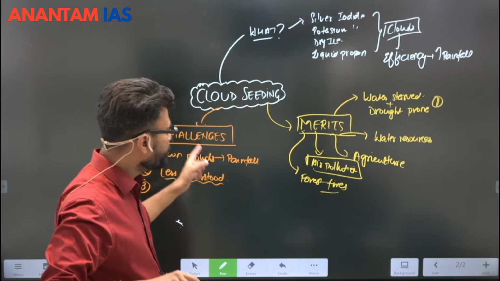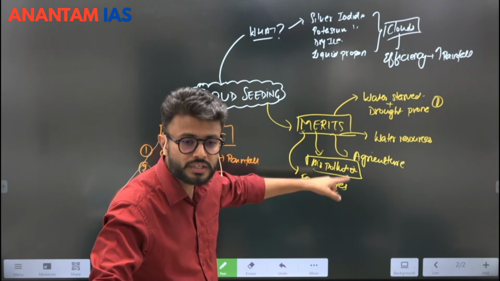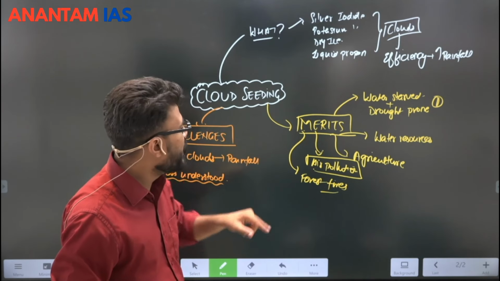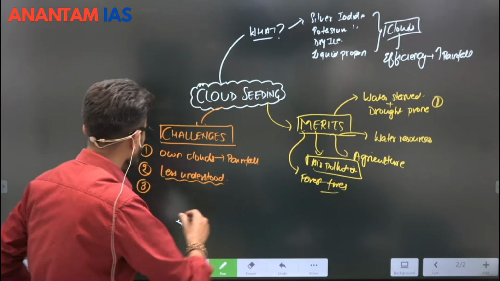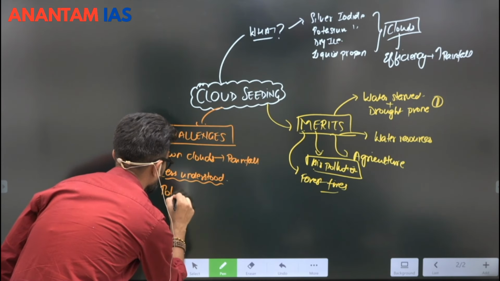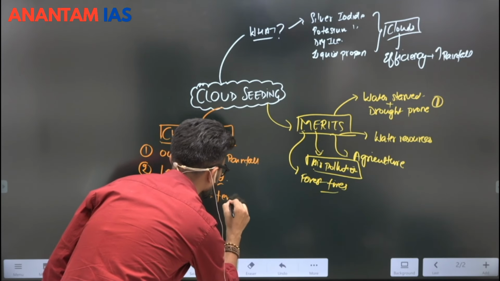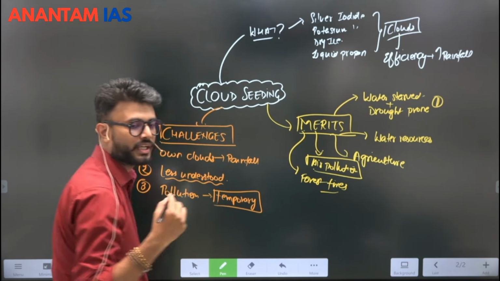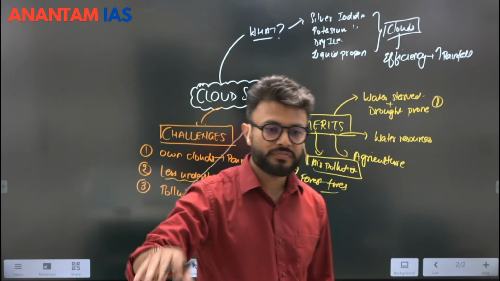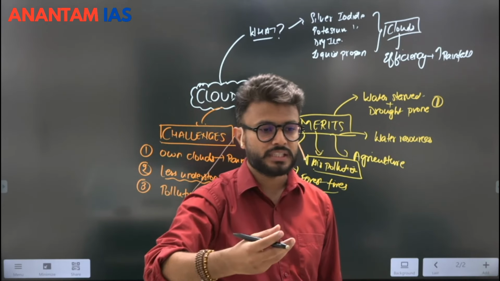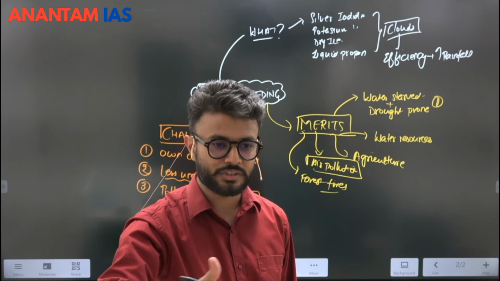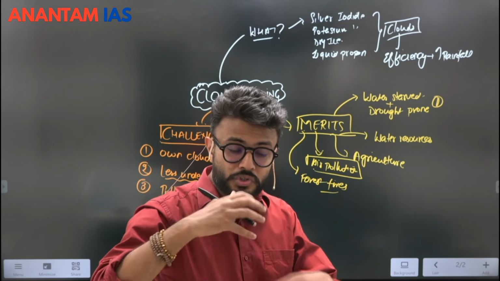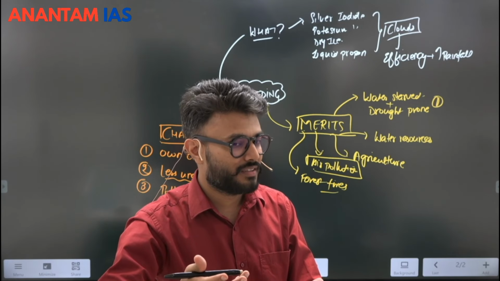The third thing is, if we are saying that it can help us with air pollution, the issue is what is the root cause of air pollution? The impact of cloud seeding on air pollution will be relatively of a very temporary period. One day, two days, for how many days will cloud seeding control air pollution? In general also, when there is a lot of air pollution and natural rain comes, for how many days does the effect on air pollution last? One day, two days, three days, and after that the air pollution is restored, because the root causes of air pollution are different, right?